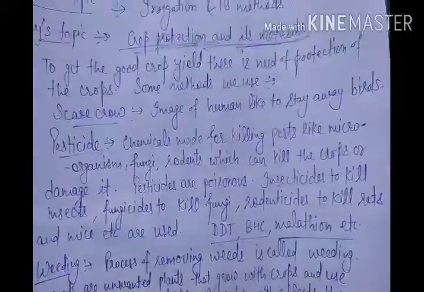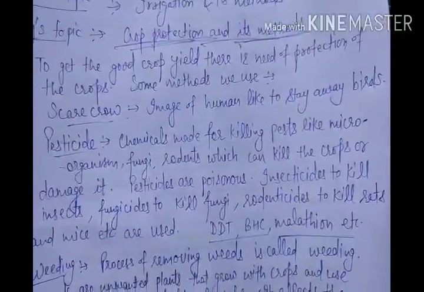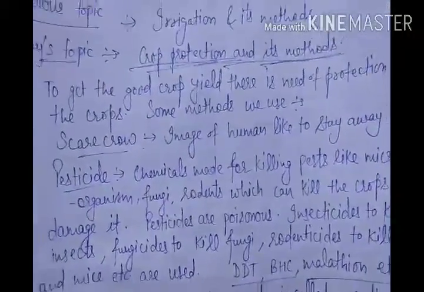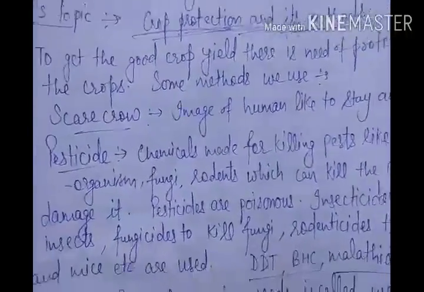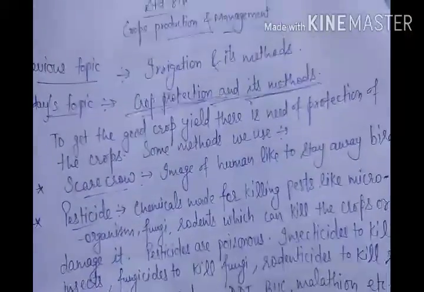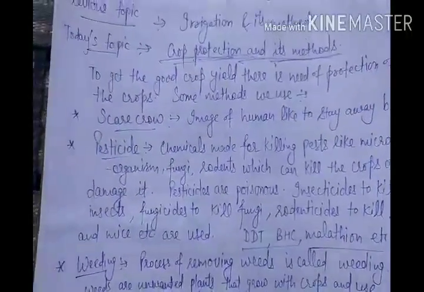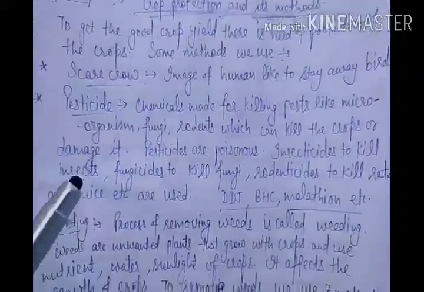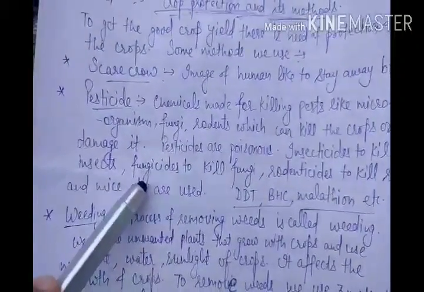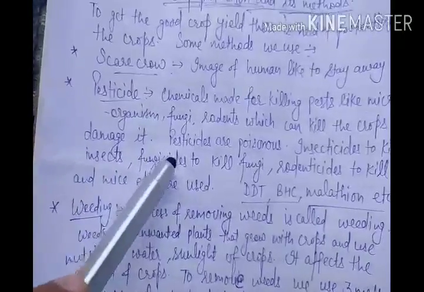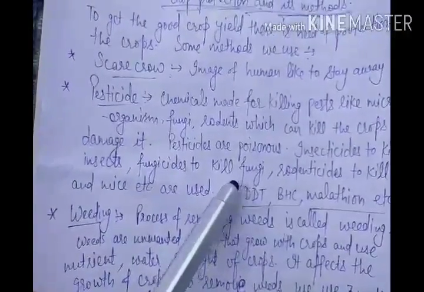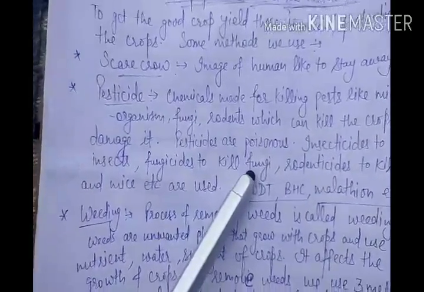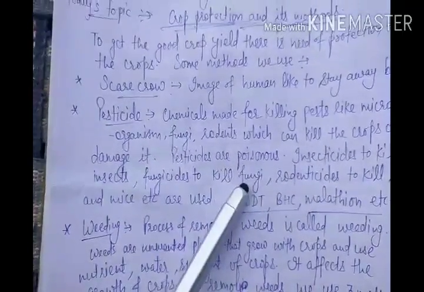In this, different kinds of chemicals are made, like insecticides. Insecticide is made as per the name that is given. It is made to kill insects, the small insects which can kill the crop and can give disease to the crop. Similarly, fungicides are made to kill fungi. That is also a small microorganism, which we have discussed earlier, and it is also used to destroy the crops.